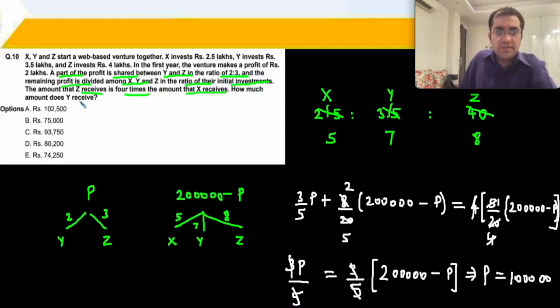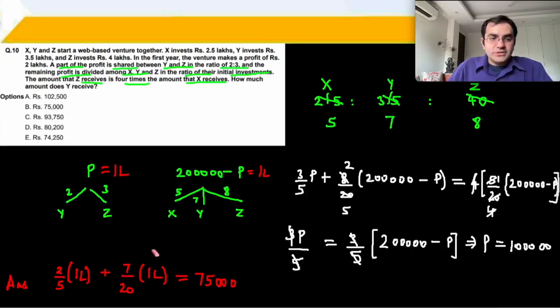What is the amount that Y receives? So finally we go towards the answer. So 1 lakh over here and 1 lakh in total over here. How much does Y receive? Y receives 2 parts out of 5, 2/5 of this 1 lakh, and Y receives over here 7 out of 20, 7 upon 20 of this 1 lakh, which gives us a total of 75,000 rupees. So the answer is 10th ka B part.